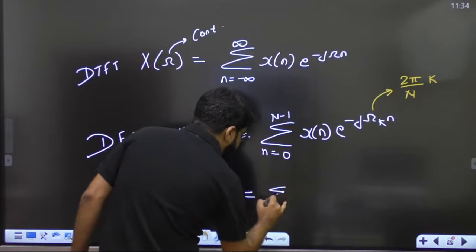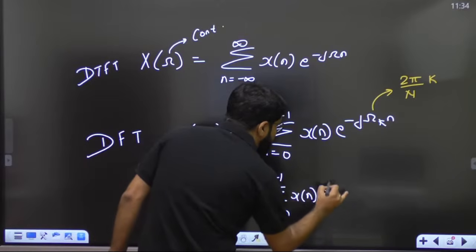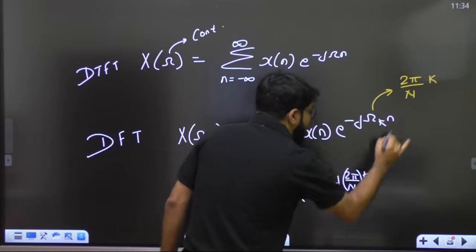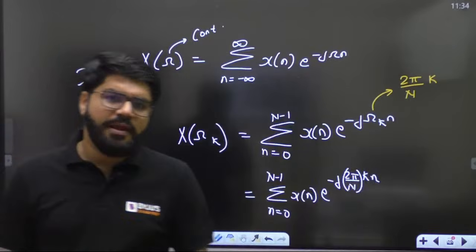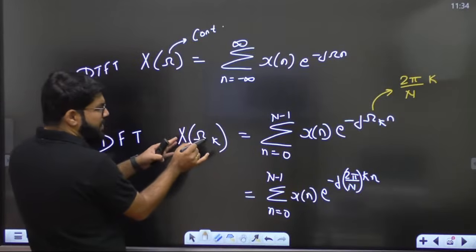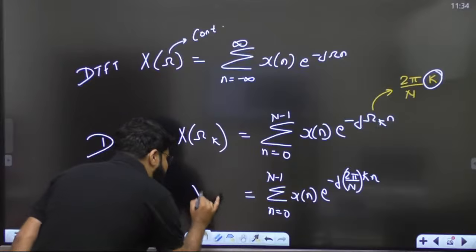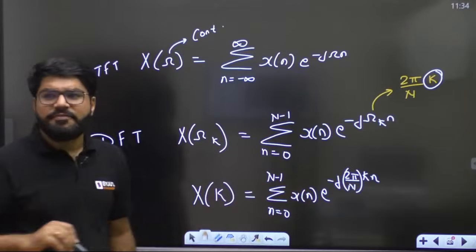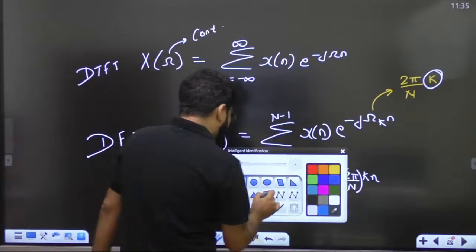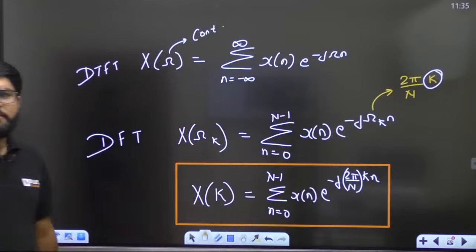So we have summation n equals 0 to n minus 1 of x of n e raised to the power minus j 2 pi by n k, multiplied by n. That is the DFT formula. Now it is a function of discrete frequency, but the discrete frequency is a function of k. So ultimately I can say that the DFT is a function of k. So we commonly write it as X[k]. This is the DFT final formula.